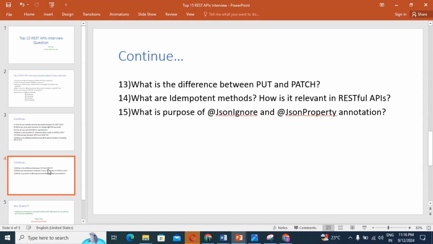So guys, the last question: what is the purpose of the @JsonIgnore and @JsonProperty annotations in your application in the REST implementation? These are all the questions generally asked in an interview, if you go for any interview. We should know all the answers very briefly and confidently, so you can also give the answer to the respective interviewer very confidently.